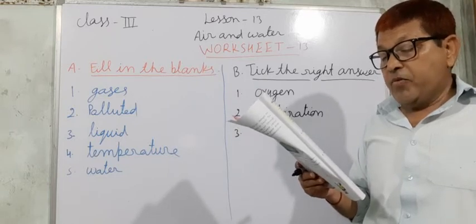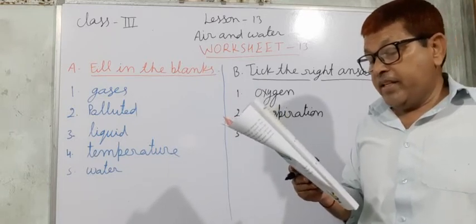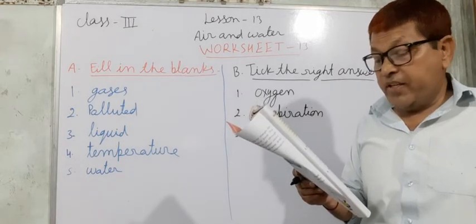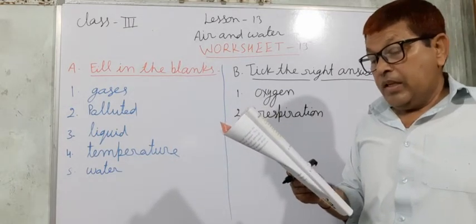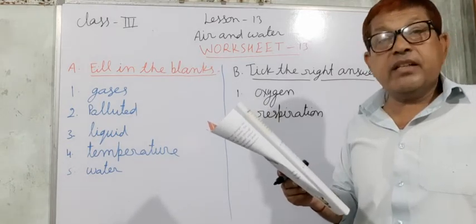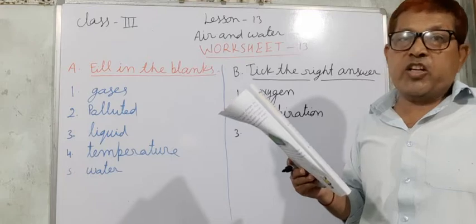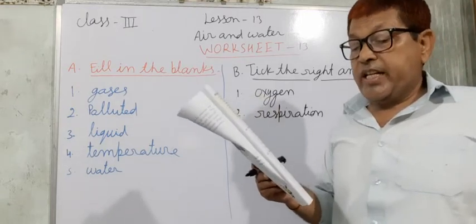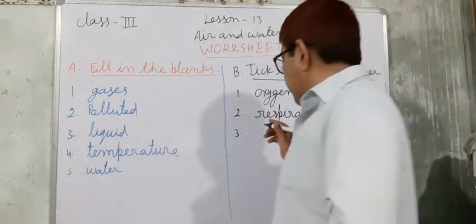Ice is solid form of water. And so here third, steam is the correct option.